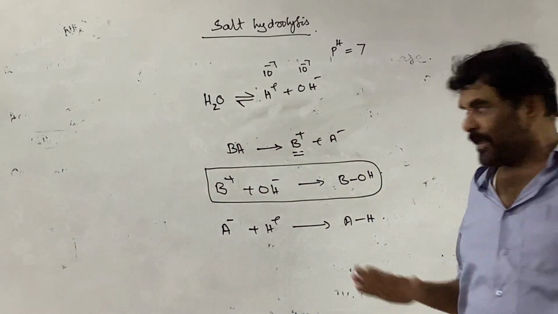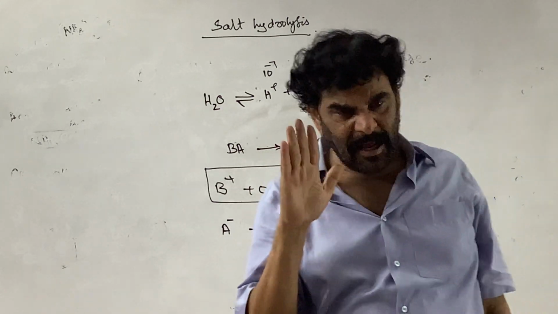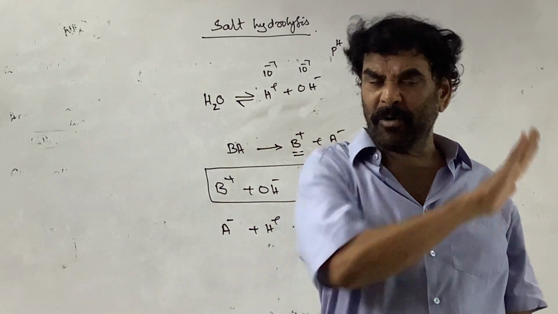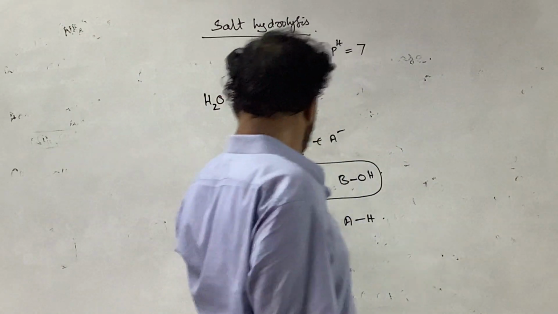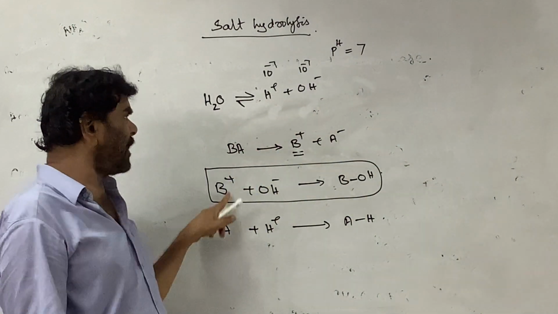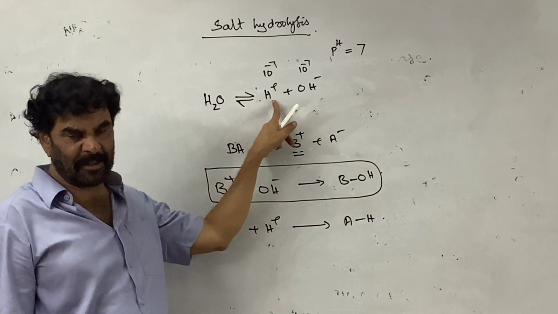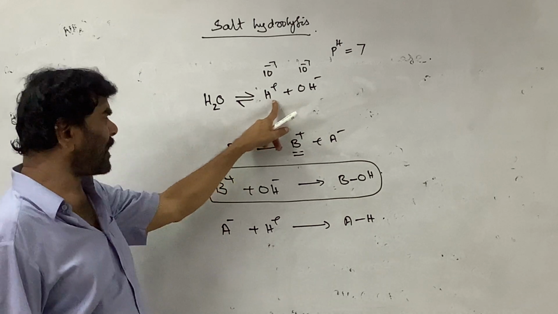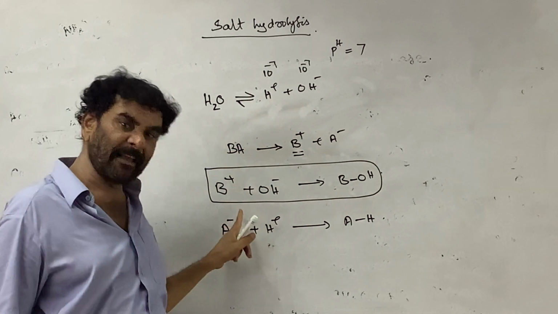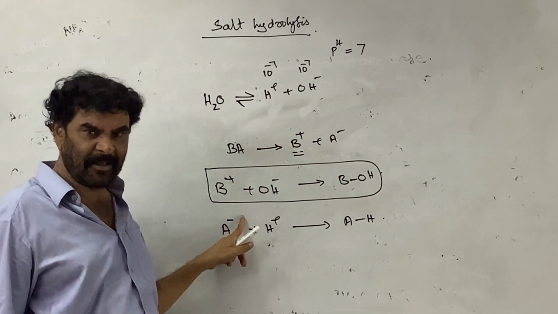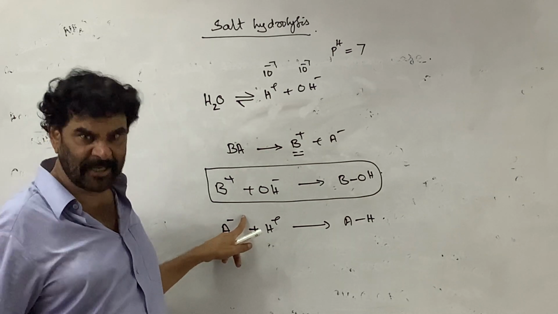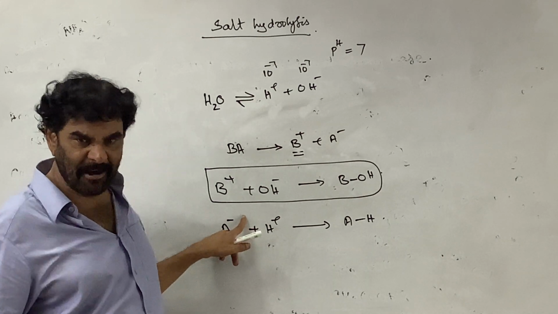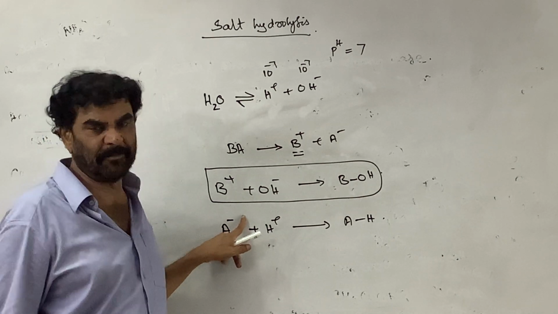If it is a salt of a strong acid and strong base, like sodium chloride, it does not take part. If the cation of the salt disturbs the equilibrium existing in the water, then it is called cationic hydrolysis. The cation is responsible for disturbing the equilibrium and creating the acidity or alkalinity of the system.